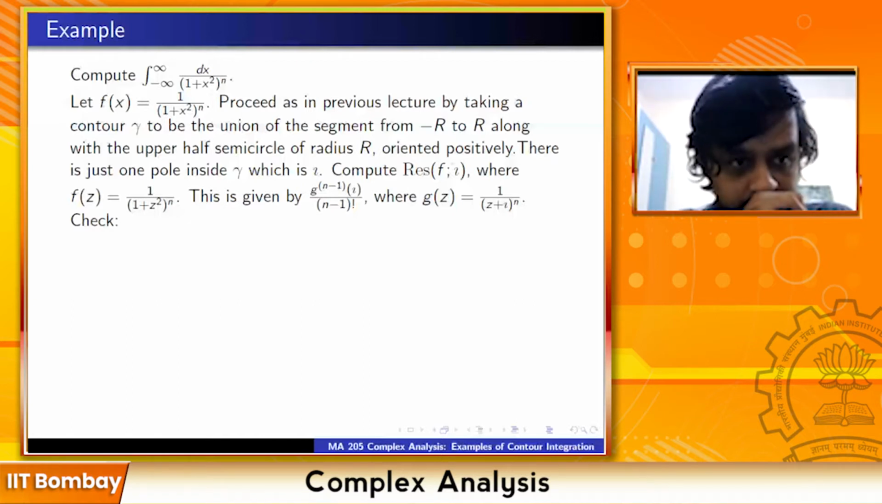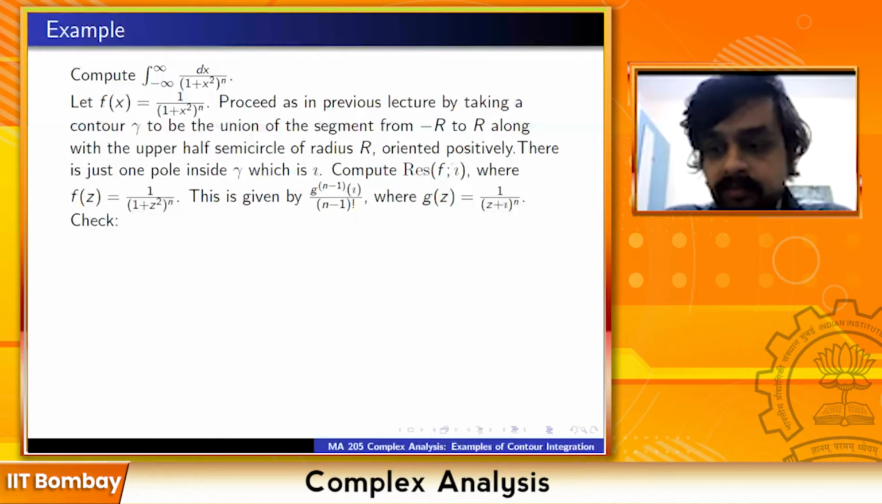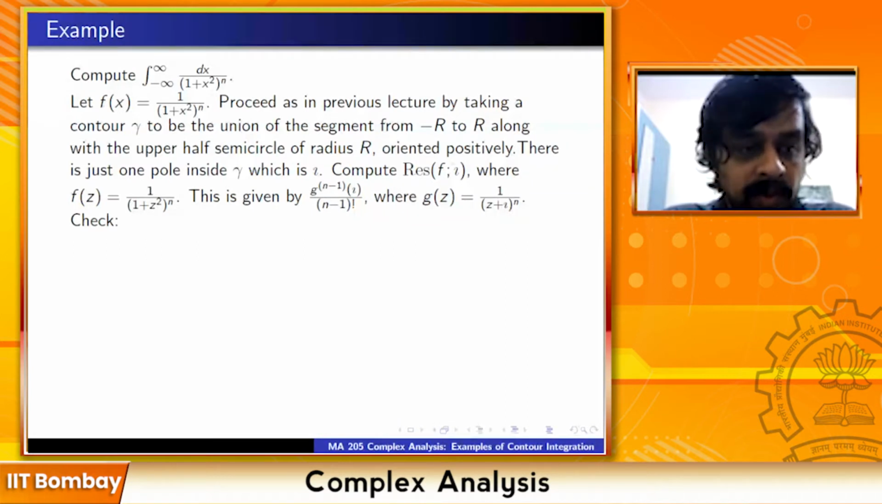This function has a pole at i of order exactly n. So the residue is given by 1 upon (n minus 1) factorial times the (n minus 1)th derivative of g at i, where g(z) is equal to 1 upon (z plus i) raised to n. You simply multiply f(z) by (z minus i) raised to the power n, and then differentiate it n minus 1 times at i and divide by (n minus 1) factorial. So that's how we compute the residue.